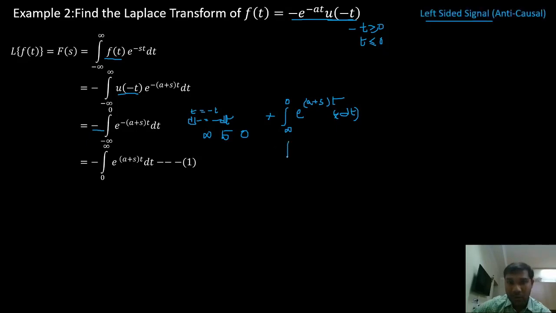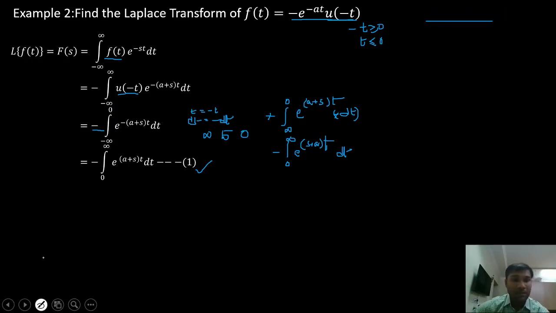So I interchange my limits, which means I have to introduce a negative sign. That is what I have here as my equation 1.